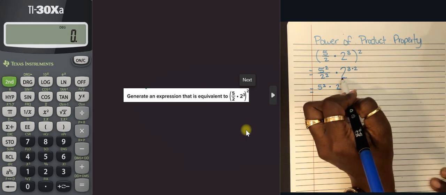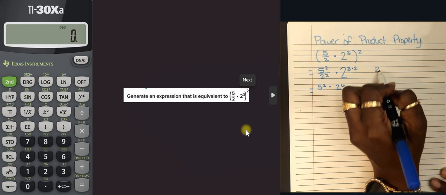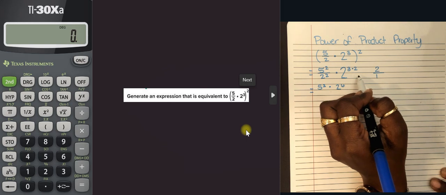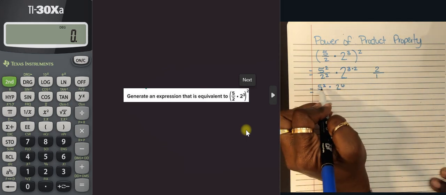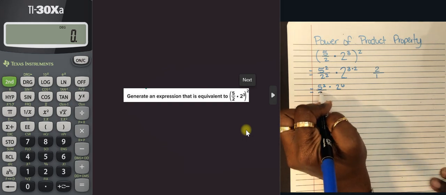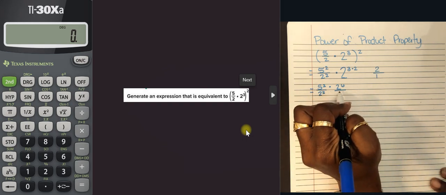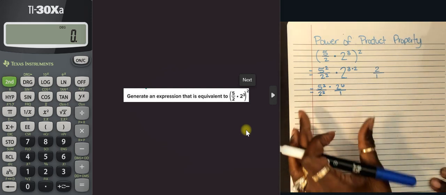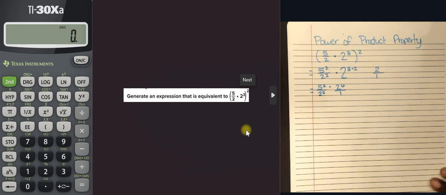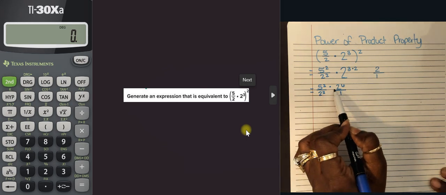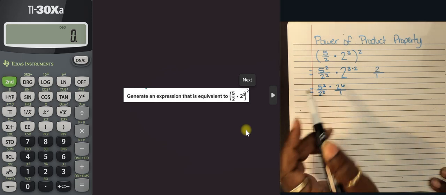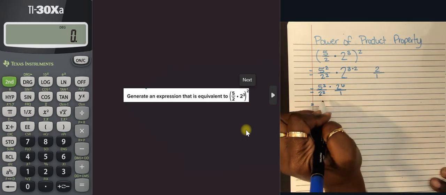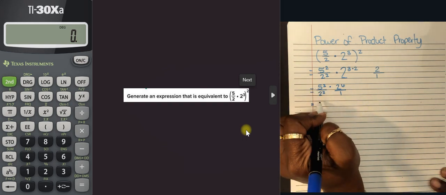And hopefully you understand that this can be written as 2 over 1, right? Hopefully we understand that. And so that is 2 to the sixth power. And down here we have 2 to the second power and we have over 1, right? So we can combine all that together, but I'm looking and I see the same bases here. So I want to try to simplify it as best as I can. And I see that I have the same base too. So I'm going to combine or simplify. So let me try to get rid of some of this in here.